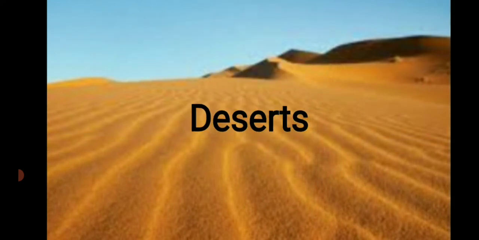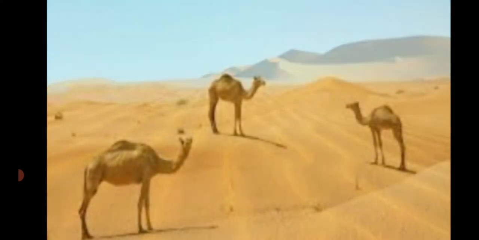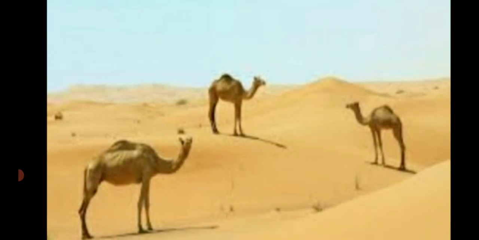Now we talk about the desert. Now what is a desert? You can see far away there is only sand. It is a very dry place. So these are dry lands covered with sand. And what you see in the desert is a camel, because a camel can easily run on the desert. That's why it is known as the ship of the desert.